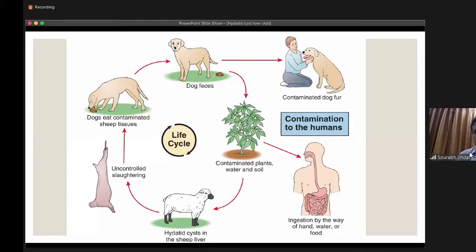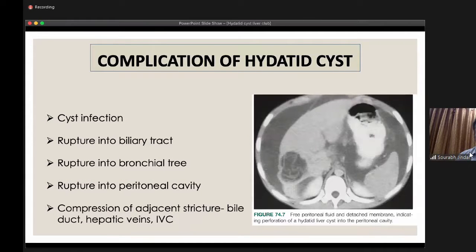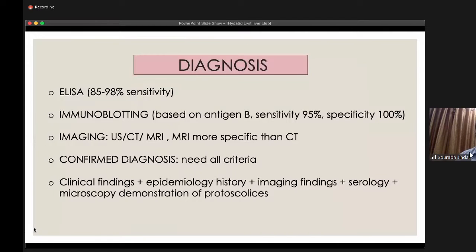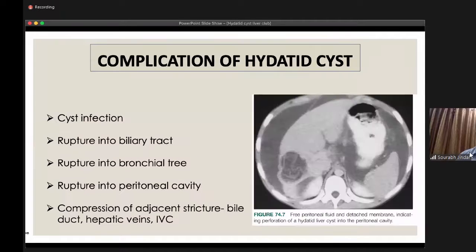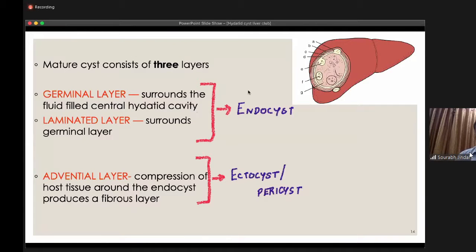From the intestine, it will go to the liver, which is the most commonly involved organ in human beings. After maturing in human beings, the cyst needs to be in the liver for at least 3 months to reach 5 centimeters.